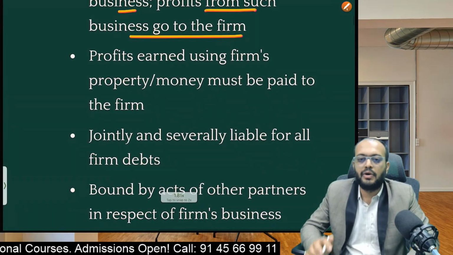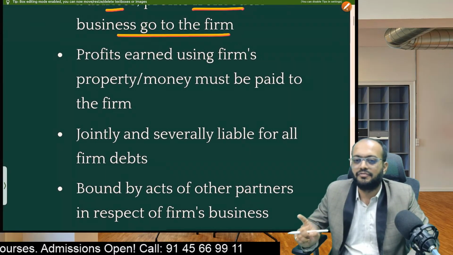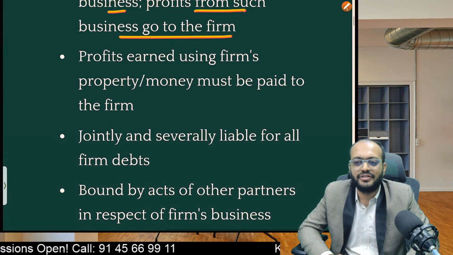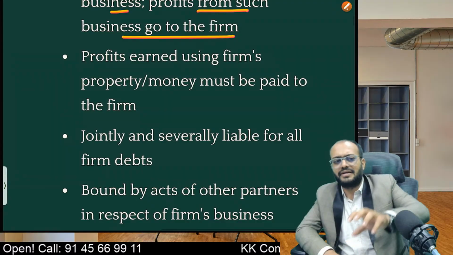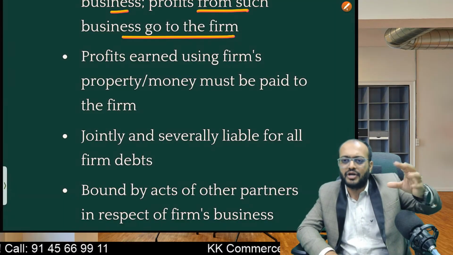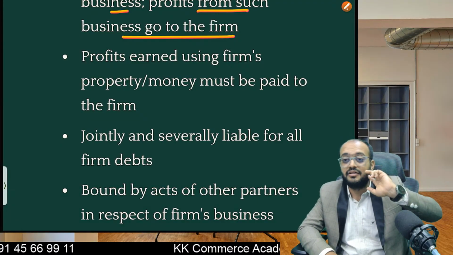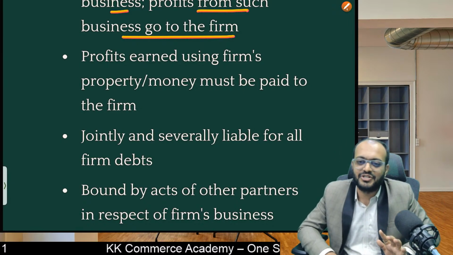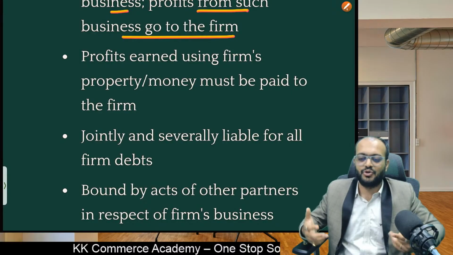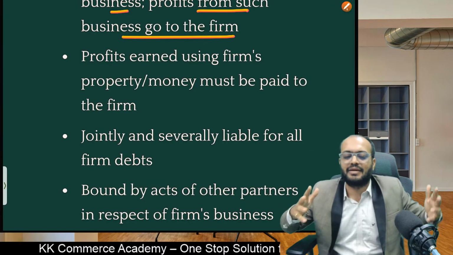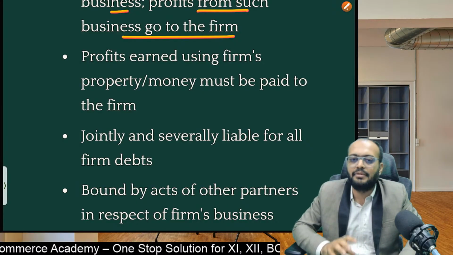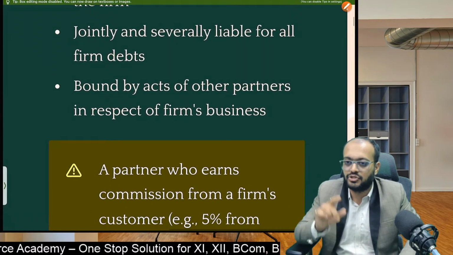Okay, so bound by the acts of other partners in respect of the firm's business. That is also a dangerous liability. Suppose by mistake one of the partners takes some wrong decision or just makes a mistake, even though he made a mistake, you are also liable for that mistake. You can't say no, he took the decision on his own, we are not liable. You are a partner, you are also liable, man. So you are a team, and whatever happened in the business, you are liable for that act also, even though it is not done by you.